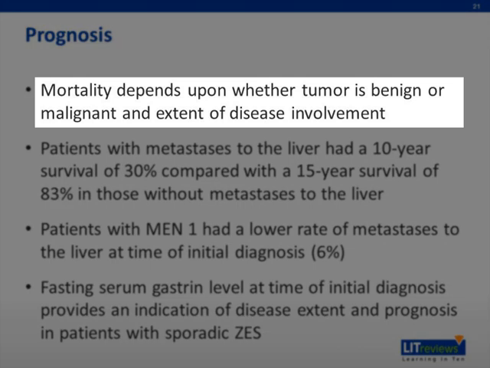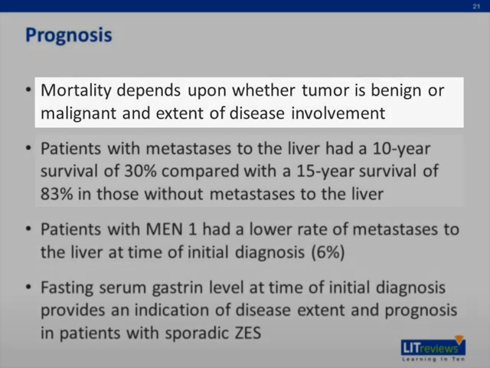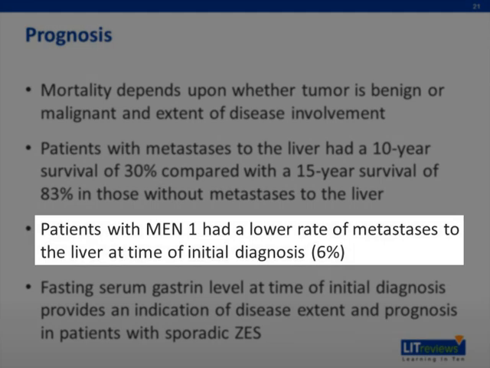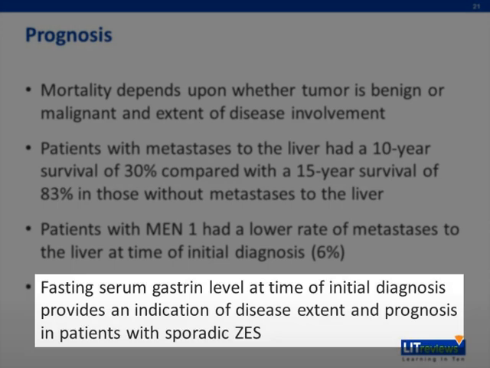Mortality from gastrinomas largely depends upon whether the tumor is benign or malignant and the extent of disease involvement. Patients with liver metastases had a 10-year survival of only 30% compared with a 15-year survival of 83% in those without liver metastases. Patients with MEN1 had a significantly lower rate of metastasis at the time of initial diagnosis. This rate was approximately 6%. Their high overall survival rate, which was 100% at 20 years, reflected this fact. The level of fasting serum gastrin at the time of initial diagnosis may provide an indication of disease extent and estimated prognosis in patients with sporadic ZES.